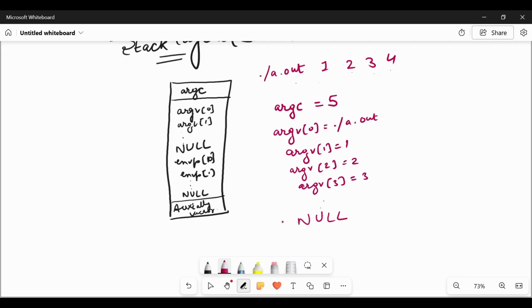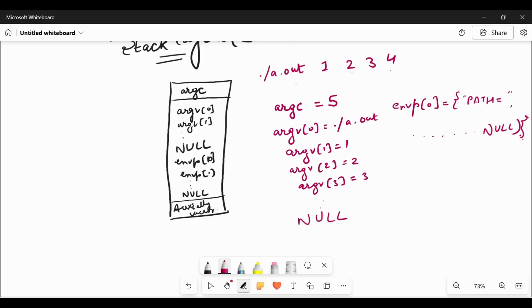And what is the environment variable? envp 0 is the path corresponding to the first argument. So similarly, for every argument we have all the environment variables prepared by the kernel. So this is what the kernel is preparing in the initial stack.